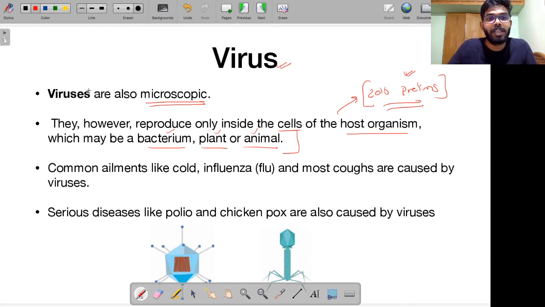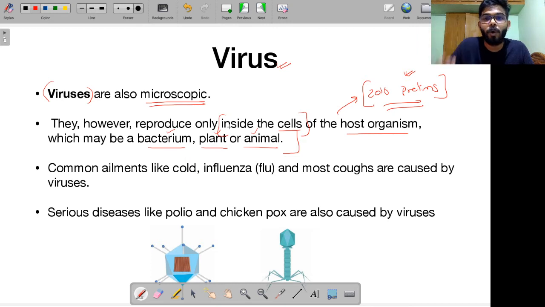Remember, what is special about a virus is that it is neither living nor dead. We talked about how we classify an organism as alive. One important factor was that it should be capable of reproducing. What is special about a virus is that when it is not inside a host organism, it is incapable of reproducing. But as soon as it is taken up by the host organism, the virus starts to replicate. That is the reason there's a fine line on whether to classify viruses as alive or dead. Viruses reproduce only inside the cells of the host organism.